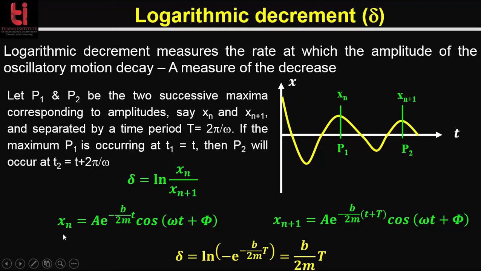From our previous discussion, you know that the amplitude xn is equal to A into e to the power minus b by 2m into t, cos of omega t plus phi, and xn plus 1 is equal to A into e to the power minus b by 2m, where in this case the time is t plus capital T, where capital T is the time period, and then cos of omega t plus phi. By replacing these two in this equation, you get the logarithmic decrement delta equal to ln of e to the power b by 2m into capital T. So delta will be equal to b by 2m into T.